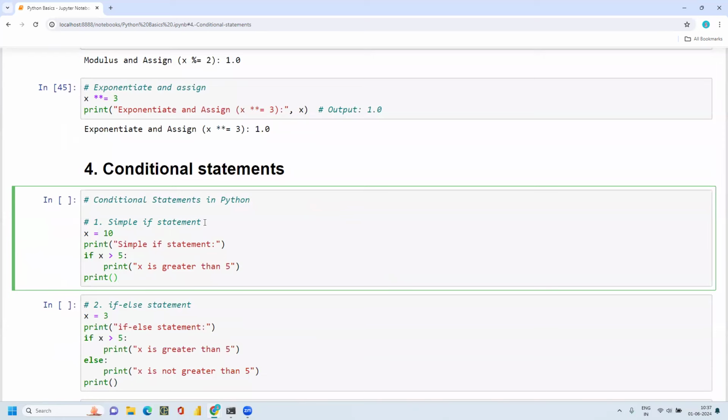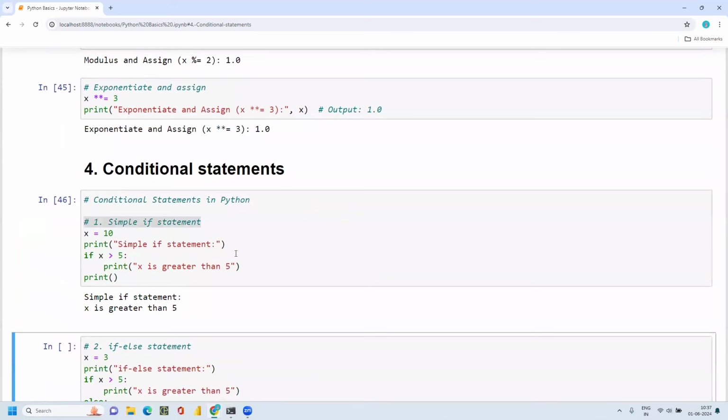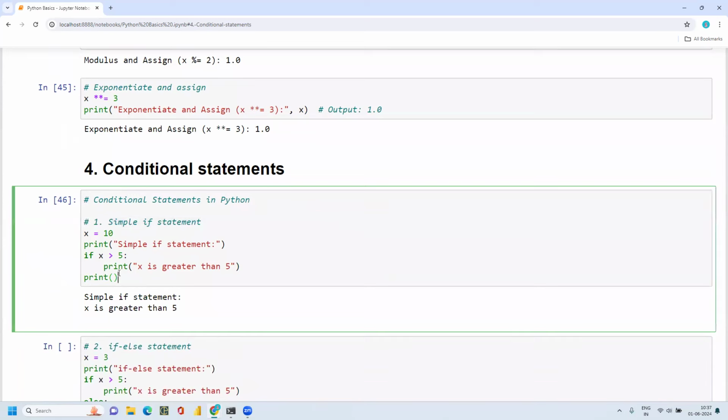So for example, here look at the simple if statement. I'm giving the machine the instruction X is equal to 10. Print a simple if statement. If X is greater than 5, print X is greater than 5. I'm just telling the machine to print this statement if it satisfies the condition X is greater than 5.